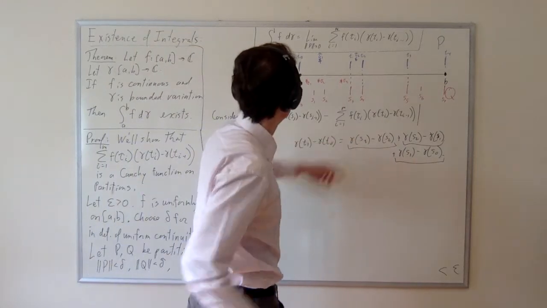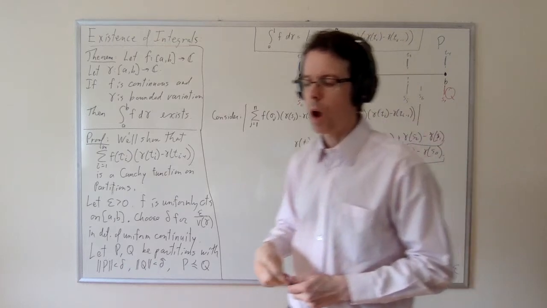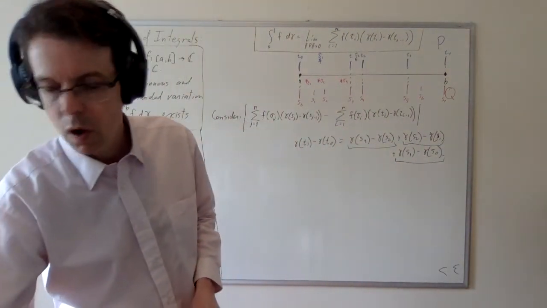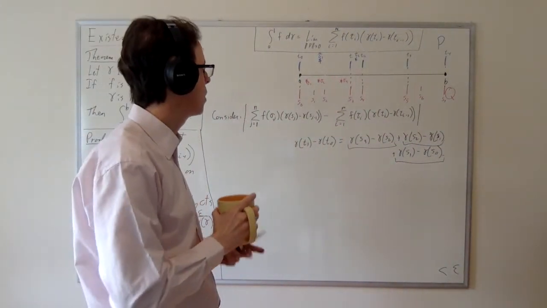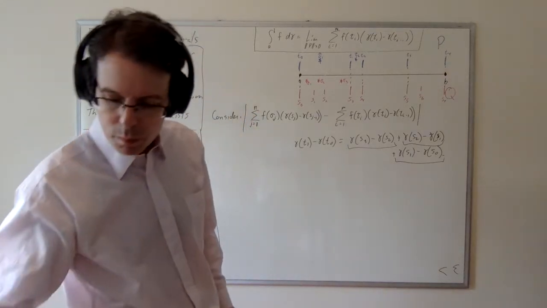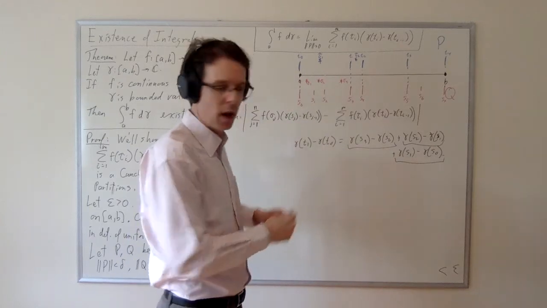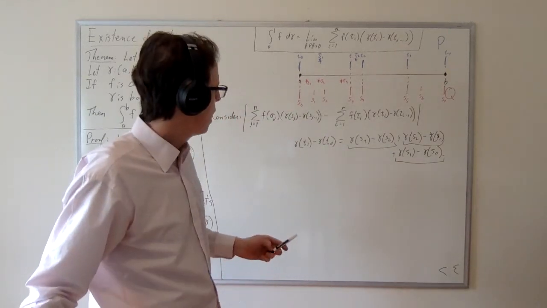What about the taus? The taus don't have to be equal to the sigmas at all. There's no requirement that the taus and the sigmas are even related when we talk about the refinement of a partition. So in my picture, it seems that tau 1 and sigma 2 might be equal, but I don't mean that they have to be.